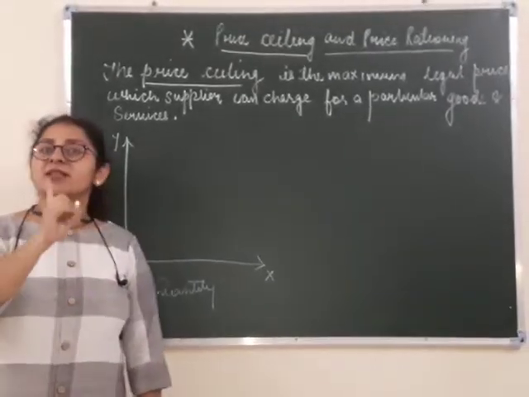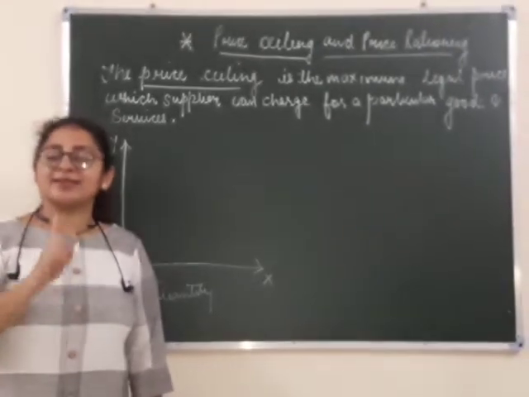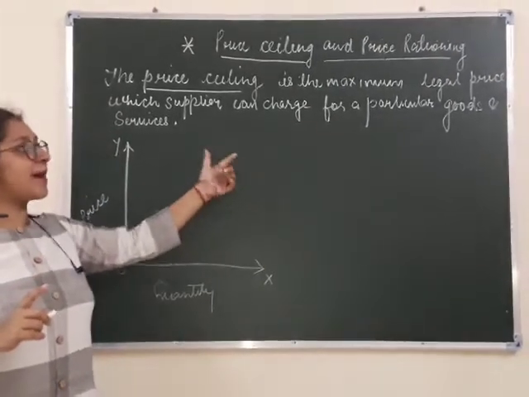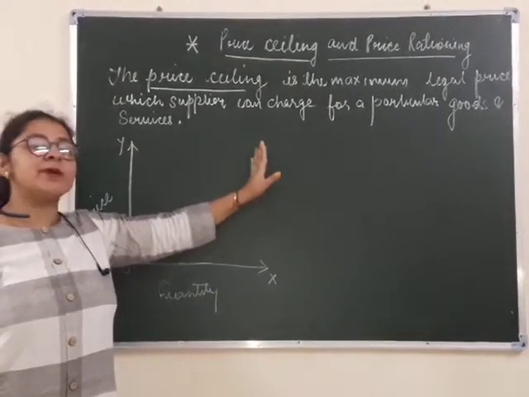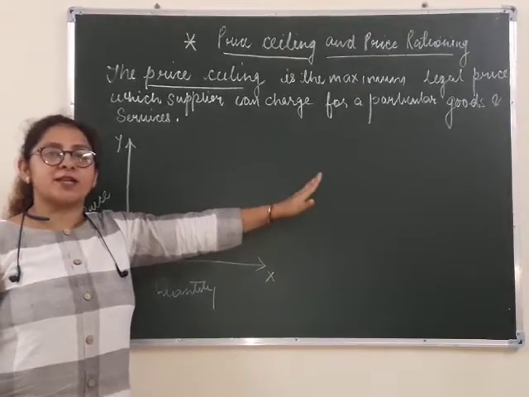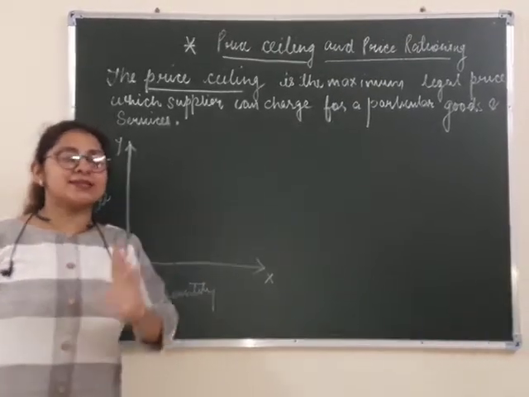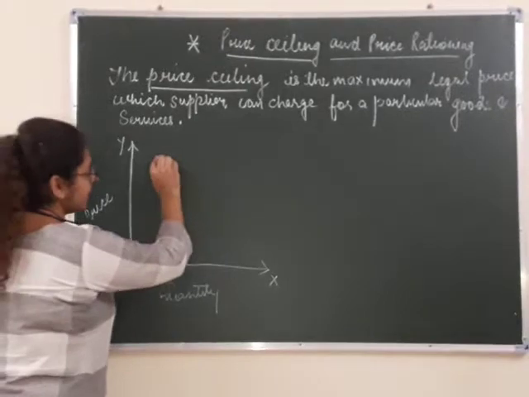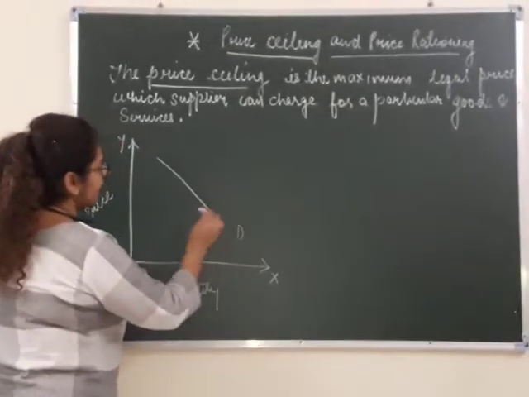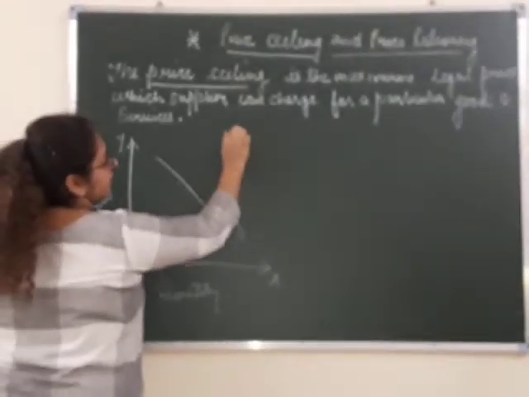Whatever the services and goods provided by the seller, the price is decided by the government. Government will decide what the legal price for the commodity will be. Let's study with the help of a diagram again. This is the demand for sugar. Let's take an example, sugar.